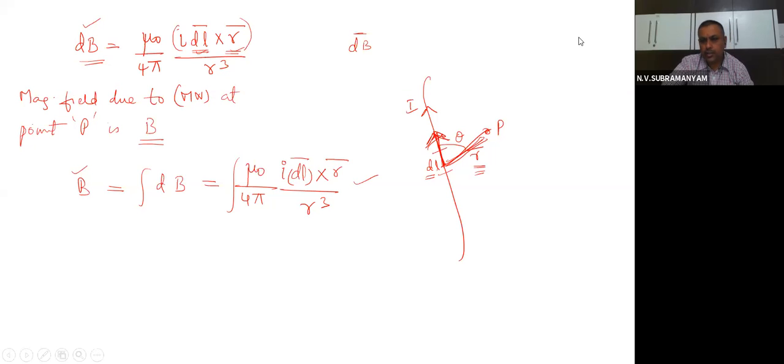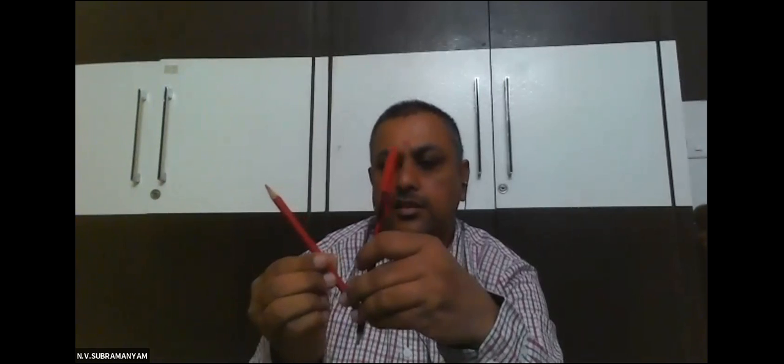if you see carefully, one minute, I'm stopping the share here. You see my hand, everybody. Children, observe carefully. This dl is like this, tangent, and r is like this.